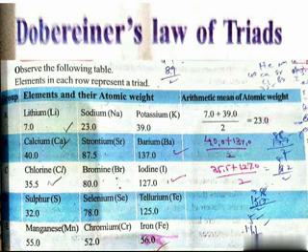He made chemists look at elements in terms of groups of elements with similar chemical and physical properties. So this eventually led to the rigorous classification of elements and the modern periodic table.